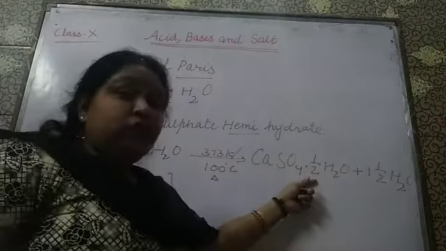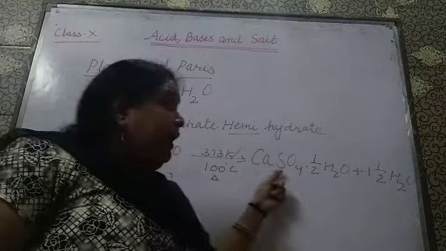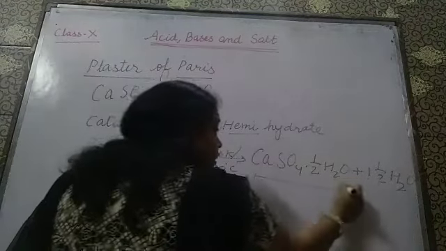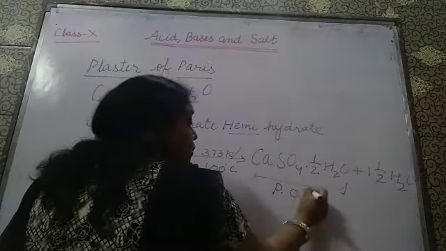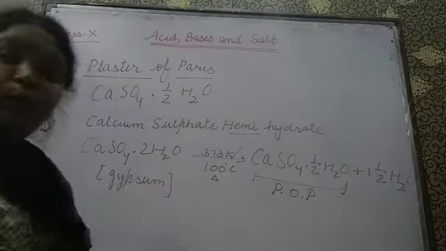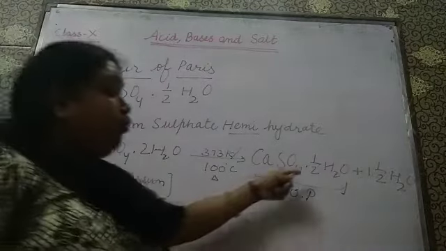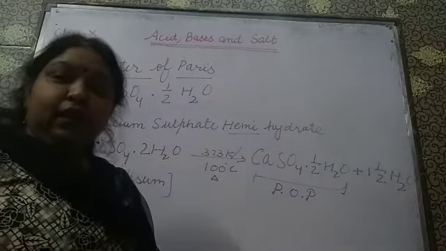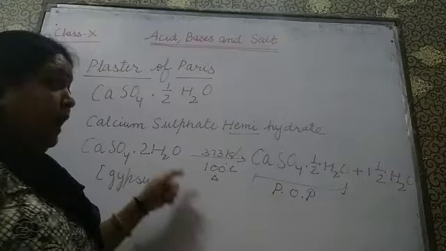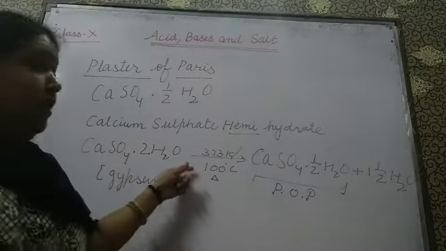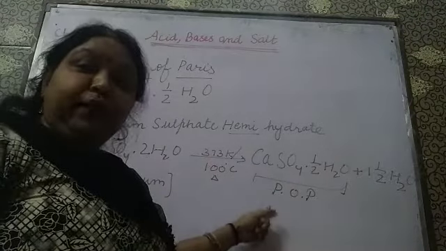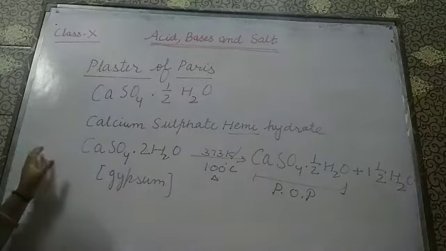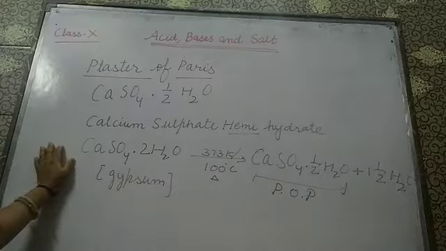Otherwise we will lose this half water molecule also, and it will become calcium sulfate, and this product, POP, will not be formed. Is it okay? Heating gypsum at 100 degrees Celsius, we are going to get POP along with water. I think this is clear to you.